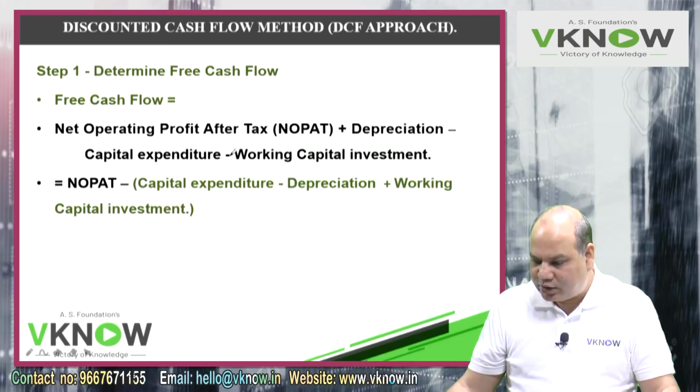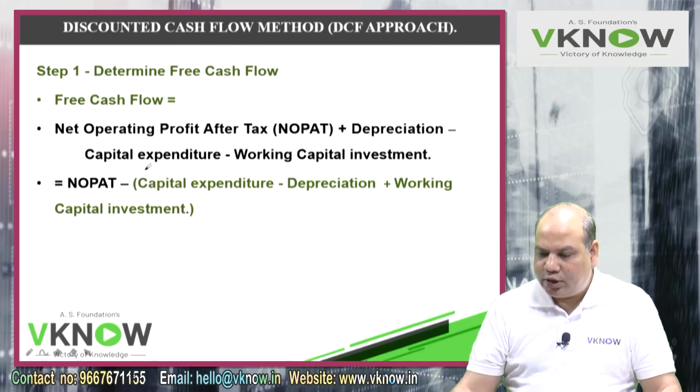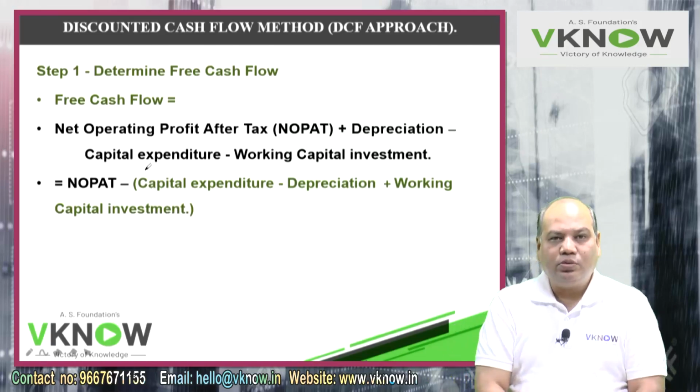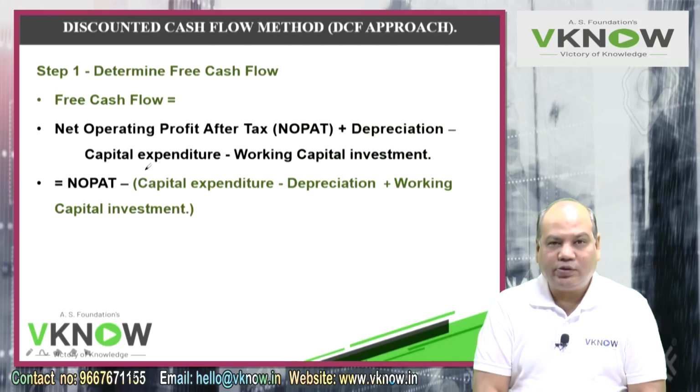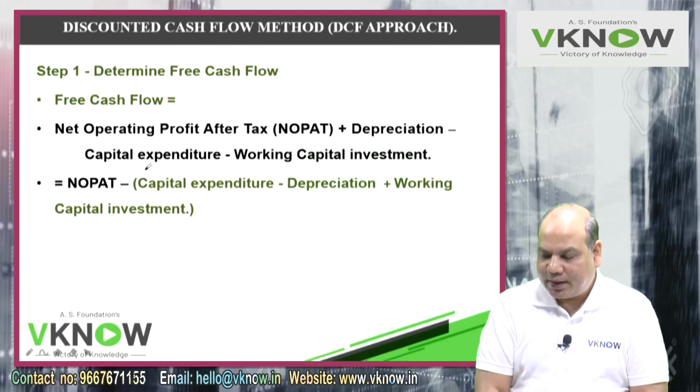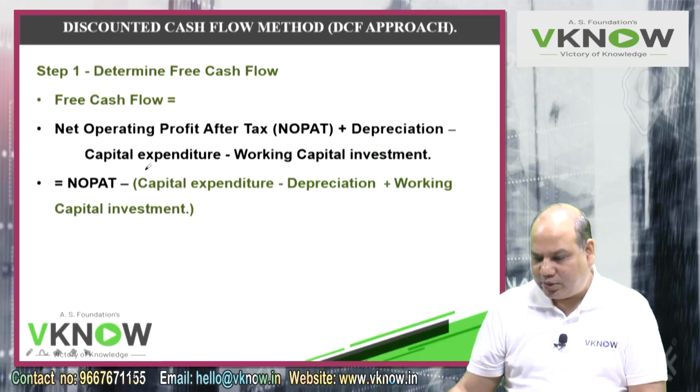This is a minus sign here, so inside the bracket plus. So can you write one more line here? Net free cash flow is equal to NOPAT minus, in bracket, capital expenditure minus depreciation plus working capital investment.